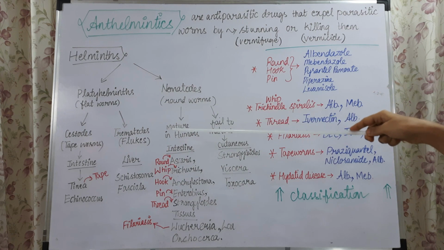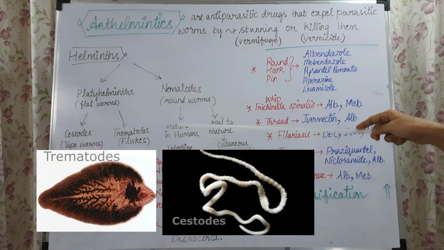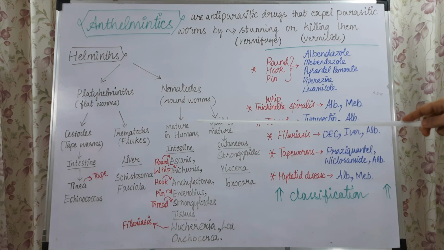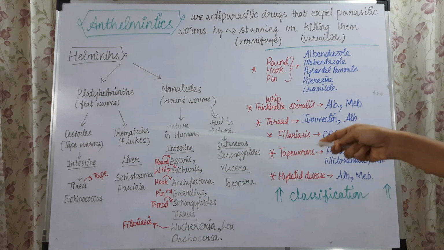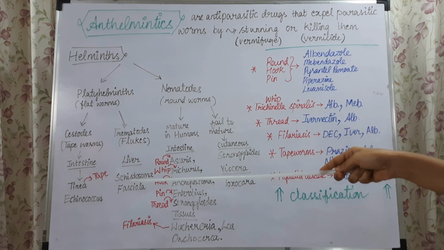Platyhelminths are further divided into cestodes and trematodes. Cestodes are also called tapeworms, whereas trematodes are also called flukes. Cestodes, or the tapeworms, mostly infect the human intestines.